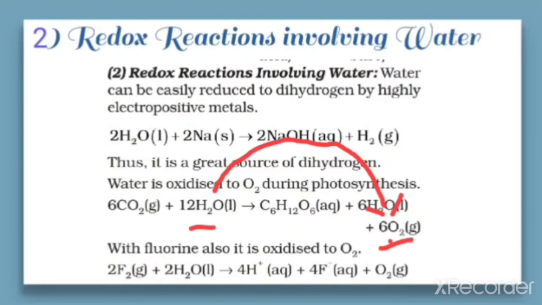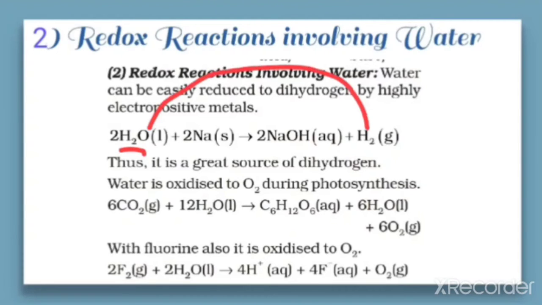This process is called the photosynthesis process. And one more equation we have here, that is water can be reduced to hydrogen. This reaction is also a redox reaction. Here there is a removal of oxygen from left to right hand side. You can check here, here H2O and here only H2. That means removal of oxygen.